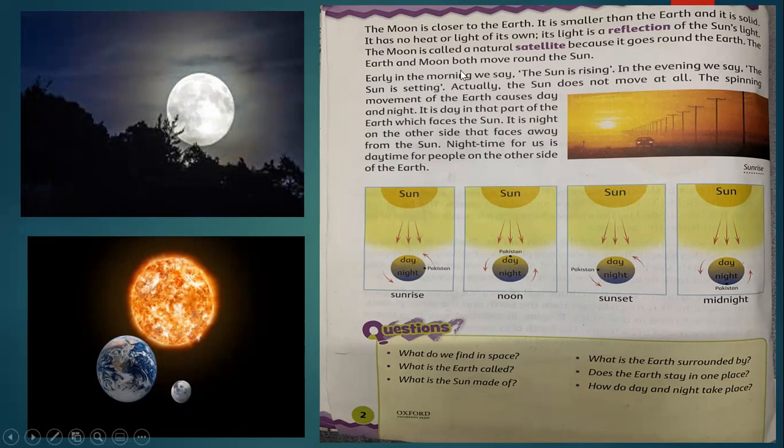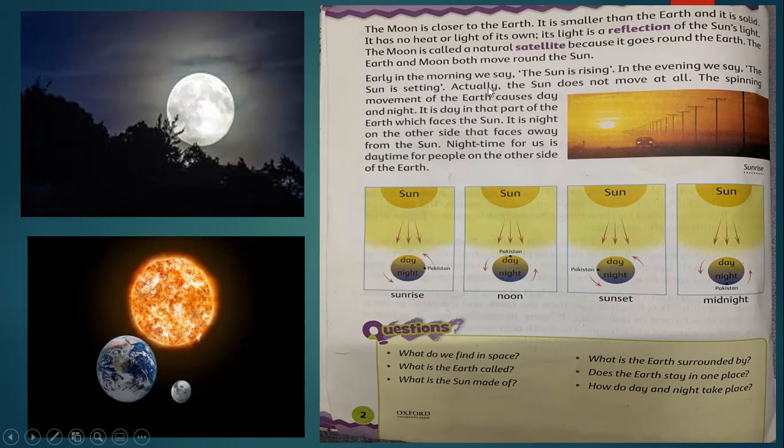The moon is called a natural satellite because it goes around the earth. What is a satellite? A satellite is an object which moves around a planet. And what is a planet? A planet is an object in space which moves around the sun. This is the difference between satellite and planet. Planet moves around the sun and satellite moves around the planet.